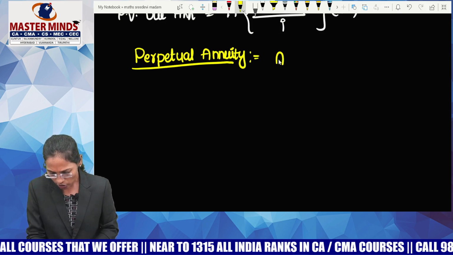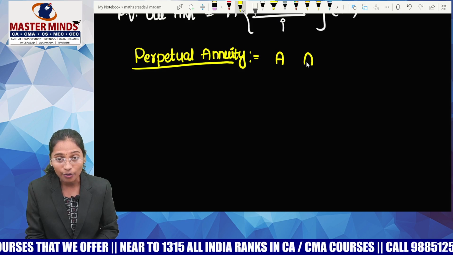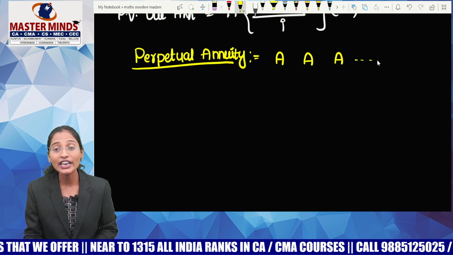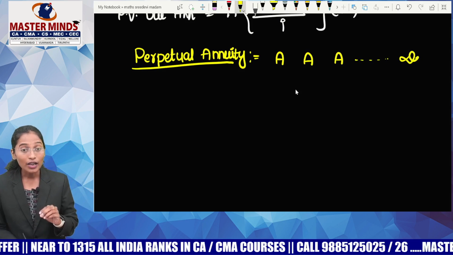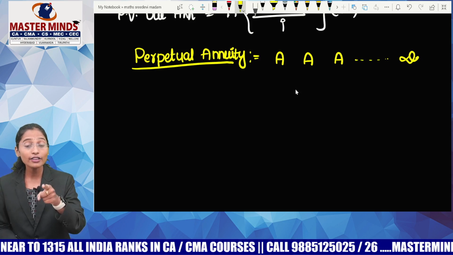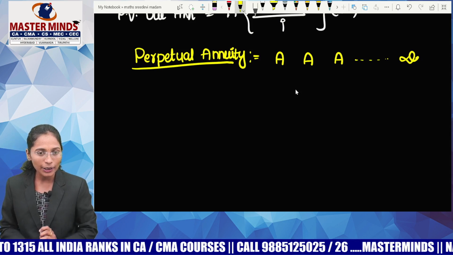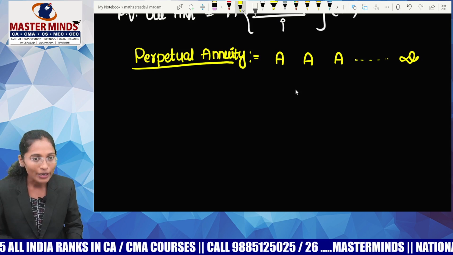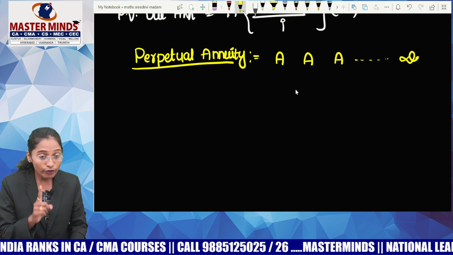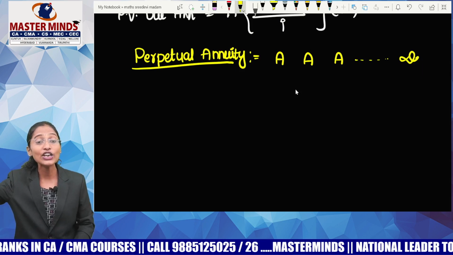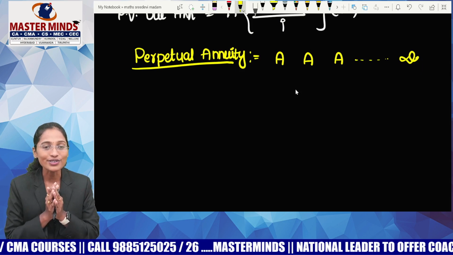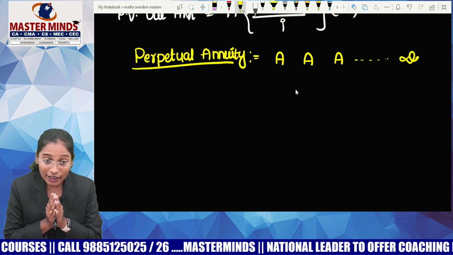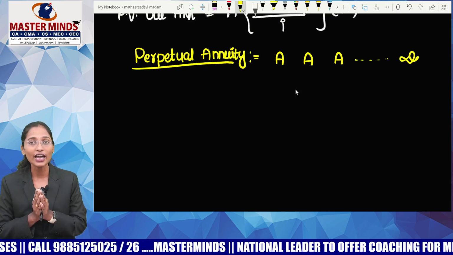So the payment or receipt might have started here, but I don't know where it ends because I don't know the end period. So now guys, tell me, am I able to calculate the future value of this perpetual annuity? No, because to calculate future value, we must stay at the end of the last period. Do you guys know what is the last period? Nobody knows. It means I can't calculate the future value of perpetual annuity.